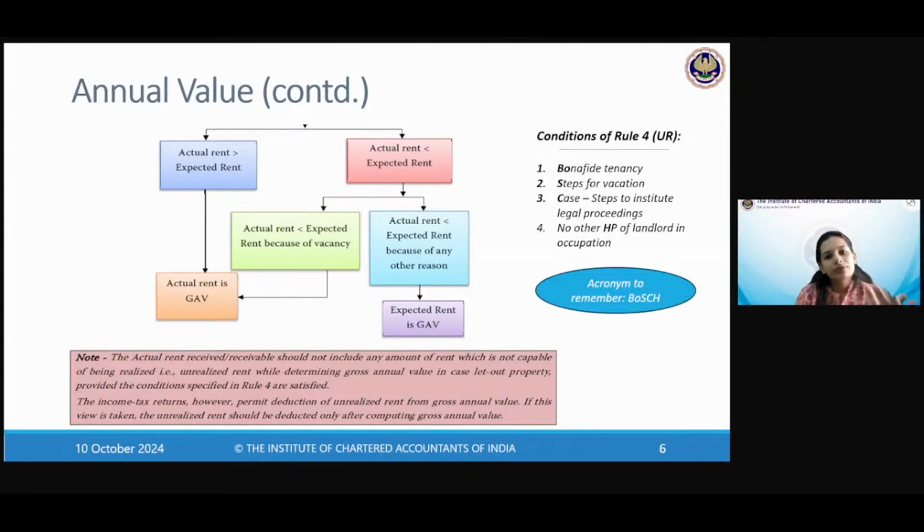All right. So these are all very genuine. Even if you think from common sense, I think you would guess perhaps two of them. So a very logical reasoning of what conditions should be satisfied in order to claim something as unrealized rent. If you just read them, it will register, and just remember this acronym so that you recall it very well. One is B, O, B in small o, which is bona fide tenancy. Second is S, that is steps taken for vacation. Third is C, case instituted. Fourth is H, no other house property in occupation of the same tenant. So BOSCH, this is a very easy way to remember the 4 conditions of Rule 4.